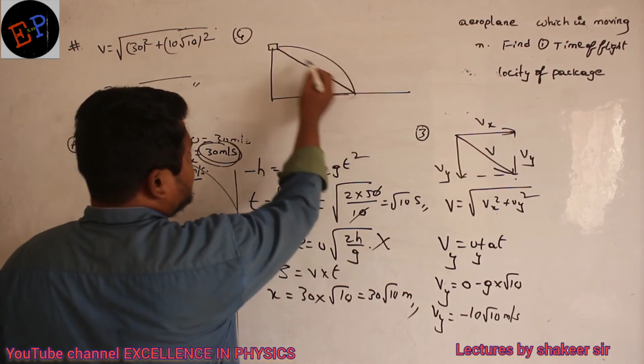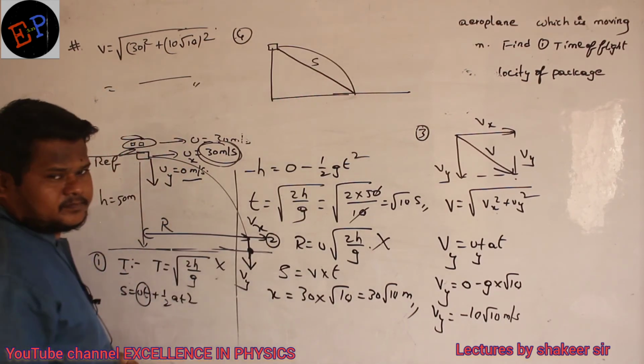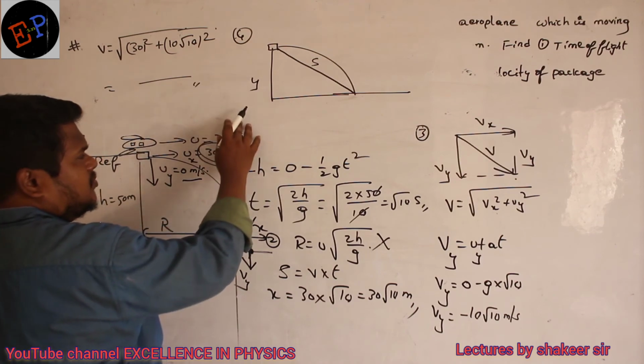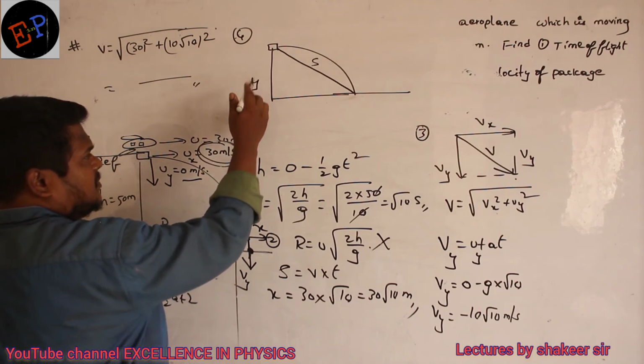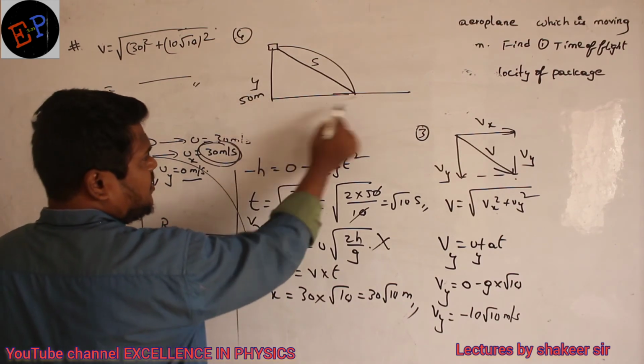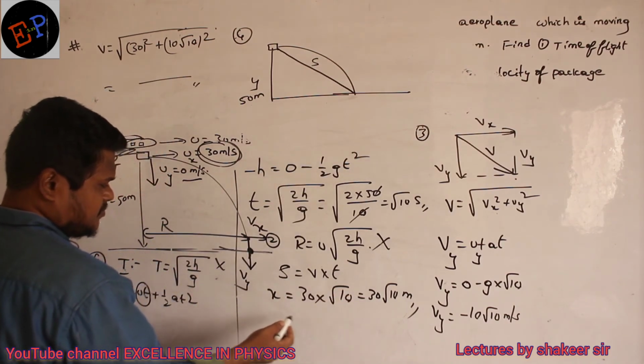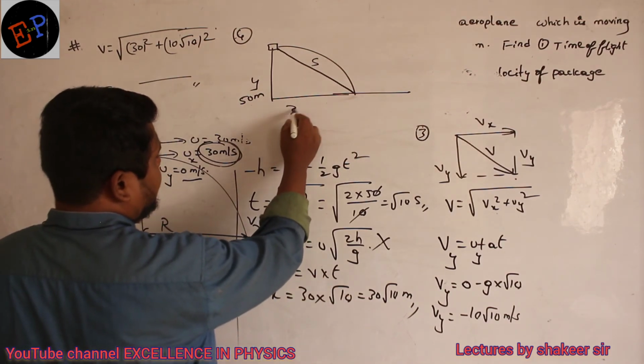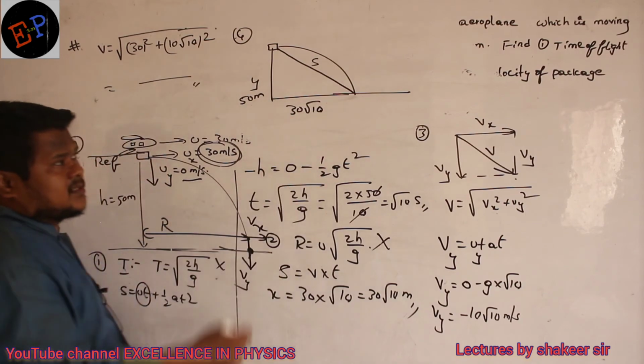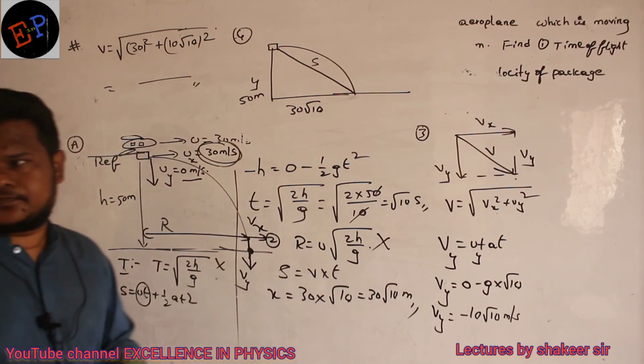So how can I calculate this displacement s? This value I already know, no? What is the height? Height is 50 meter. Range I have already calculated. What is the range? Range is 30 root 10. Clear, no, ma? Then how can I calculate the s value?